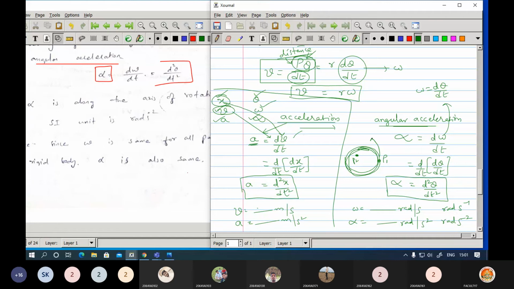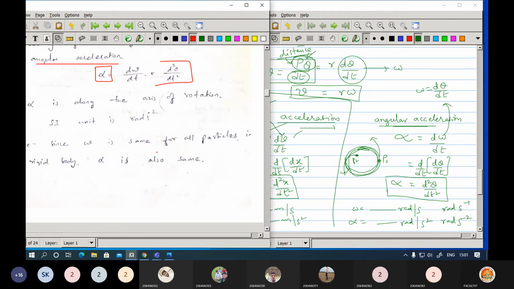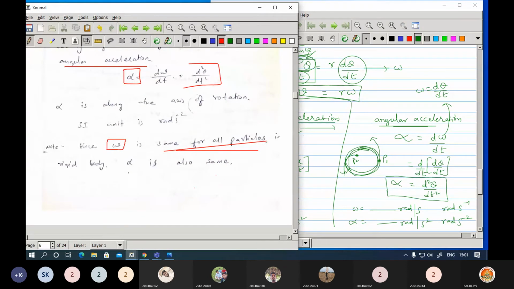If it is rotating with some velocity, this particular P is also rotating with that particular velocity. So those things will remain the same. That is the thing you need to identify here. The omega value is the same for all the particles, and similarly, the acceleration of that particular object will also remain the same. Alpha is also the same.